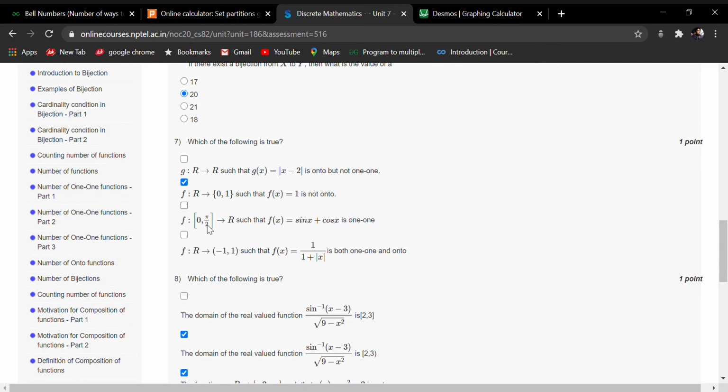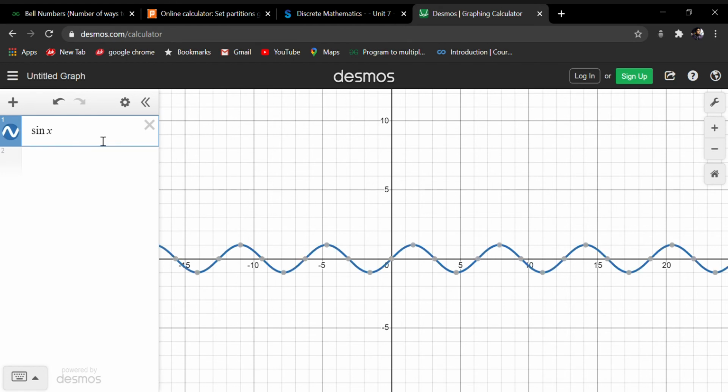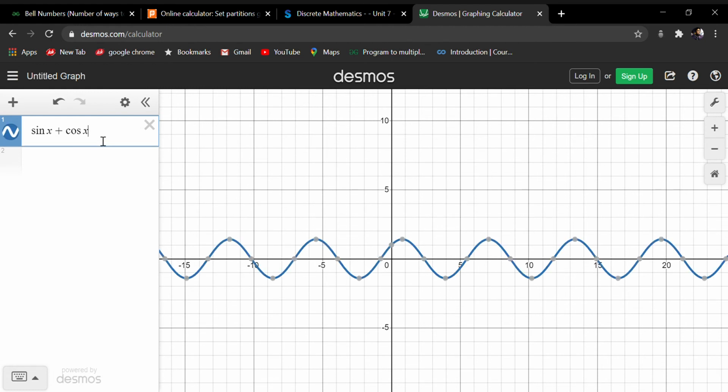So let's suppose f from 0 to pi by 2 to R such that f(x) equal to sin x plus cos x is 1-1. If you draw the graph of sin x plus cos x, I have no option to write here, so I am using Desmos. Otherwise I would have drawn it on the copy easily. You should practice drawing on the copy, because that will be a lot less headache in exam time, in the exam hall. So this is the graph of sin x plus cos x. If you draw a horizontal line, it will cut multiple times.